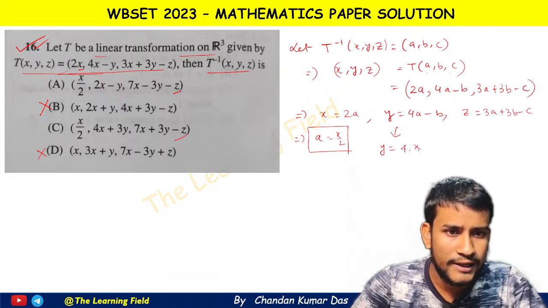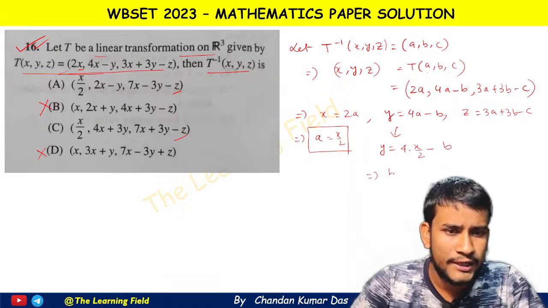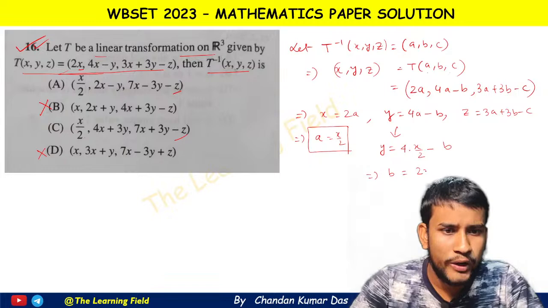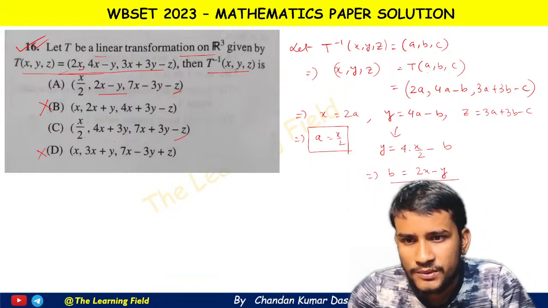So 4 into x by 2 minus 4 into x by 2 minus b. Okay, that means from here we get b equal to what? Simply 2x minus y. Okay, so b equal to 2x minus y. Which option? This option or this option?